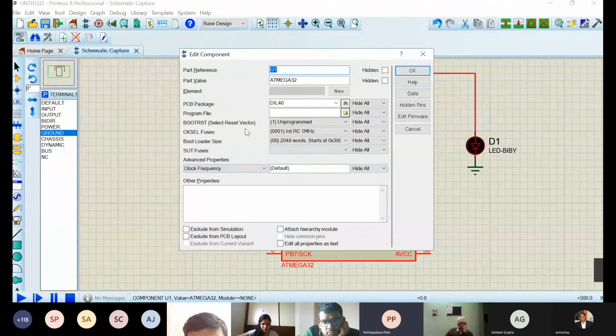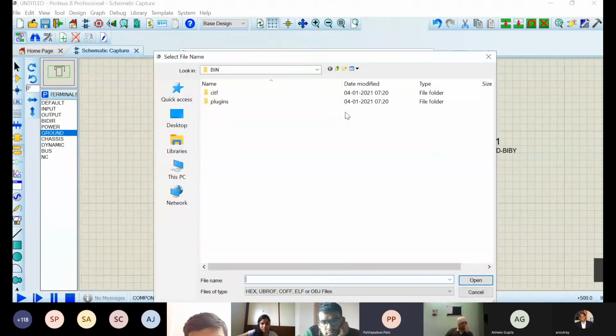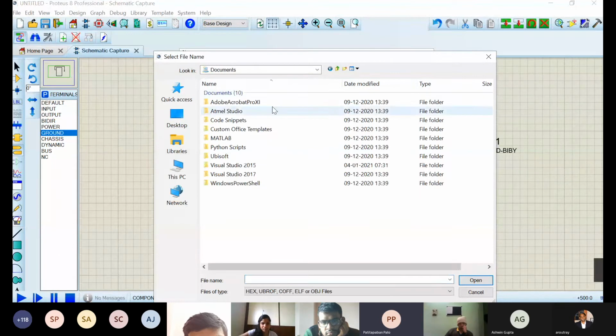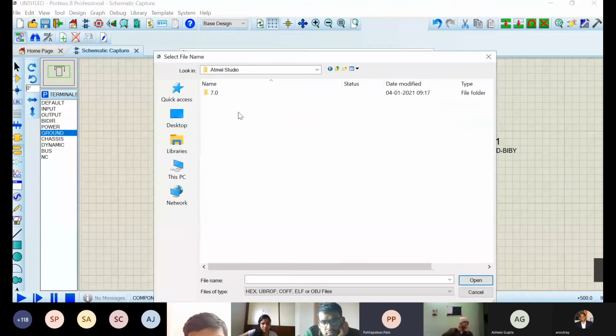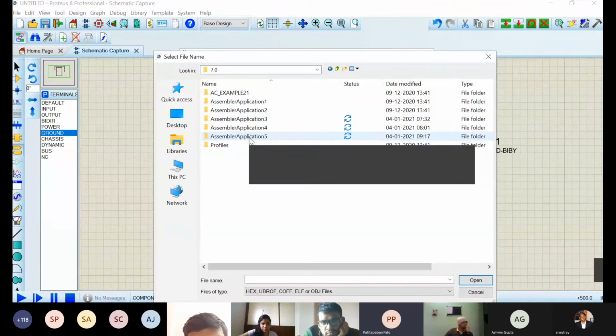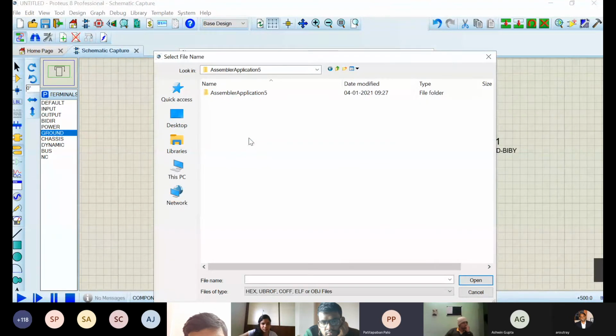for program file. You can change your clock frequency also if you want. So this will change the default clock frequency of your Atmega32. So for this program file, you can go to your program file, and here you can choose the hex file that I just showed you. We had generated that hex file with the assembler application 5, the program that we had written, that project we had created.